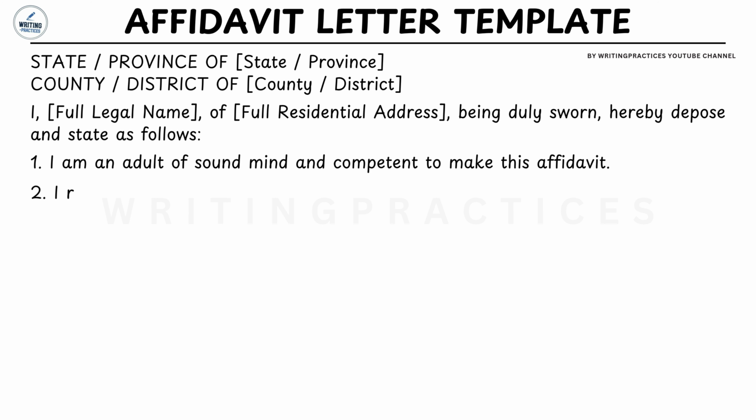Statement number 2. Next, confirm your residential address. For example, I reside at 4518 Oak Ridge Avenue, Phoenix, Arizona 85016. This provides identifying information and helps verify your connection to the matters being discussed.